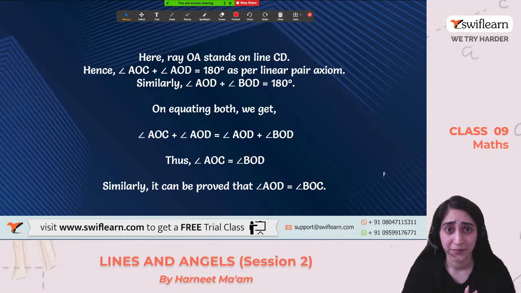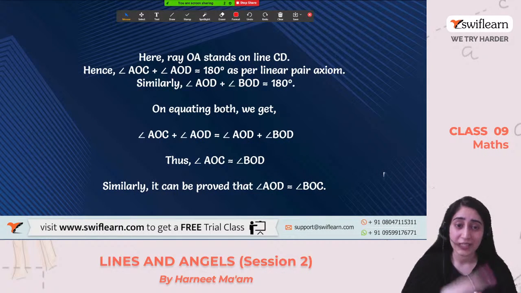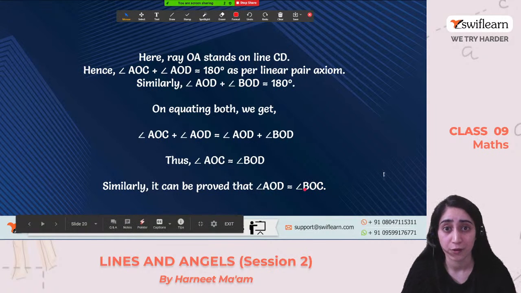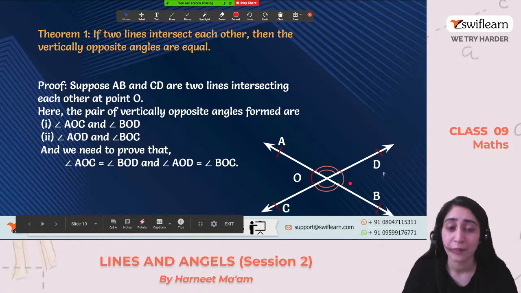Pretty easy. Okay, the same way we will go for the lower ones and put their values, and we'll get to know that by cancelling, they both are also equal. That's why we are making a rule that when two lines intersect, the vertically opposite angles are always equal. This is a theorem and this is the rule that we will be using in our questions later. Clear with this one?